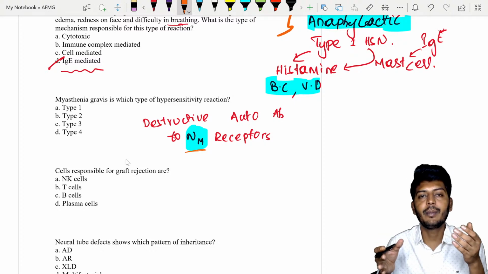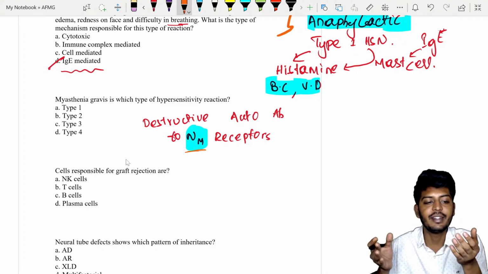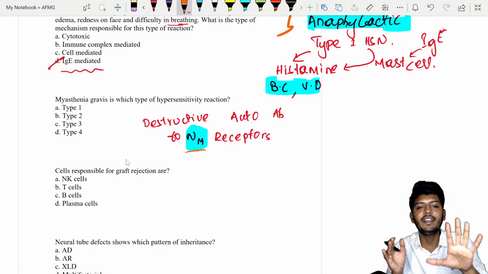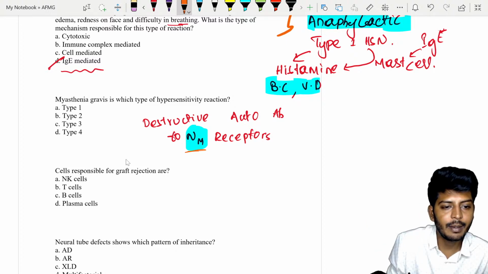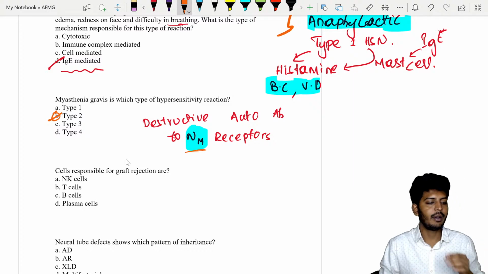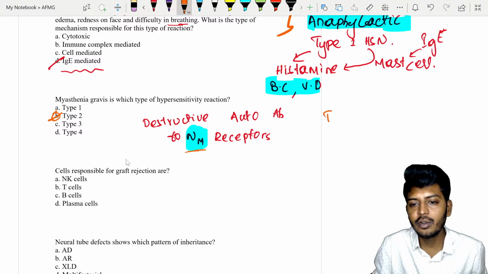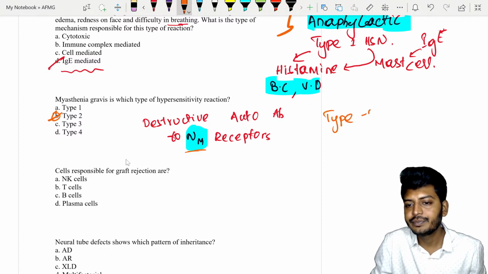For example, let's talk about Graves' disease. The target is only specifically the TSH receptor. So if antibody is produced to a fixed target, that will be your type 2 hypersensitivity reaction. Now type 5, do not confuse it with myasthenia gravis. So type 5 is exclusively kept for what? Type 5 is exclusively kept for organ transplant, organ rejection.